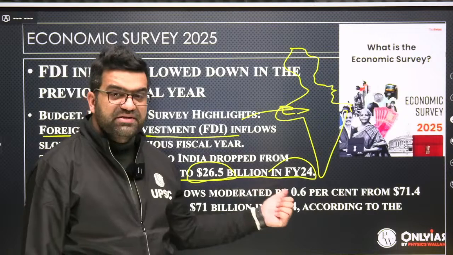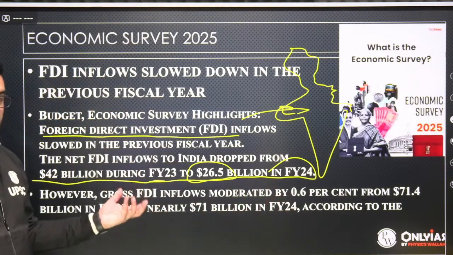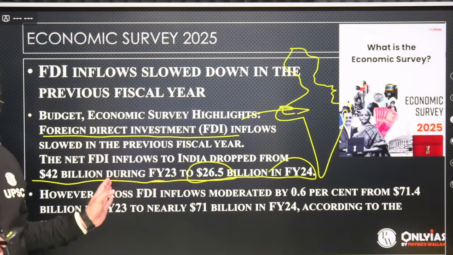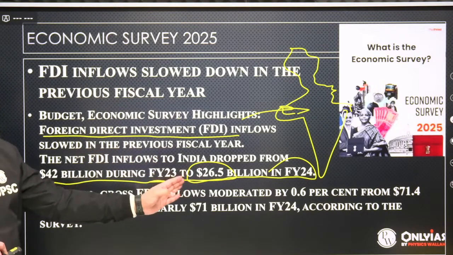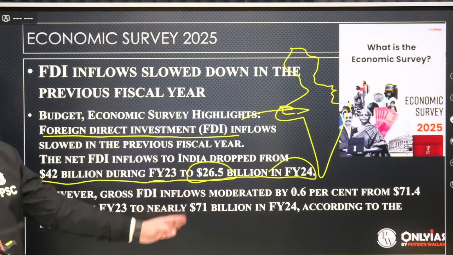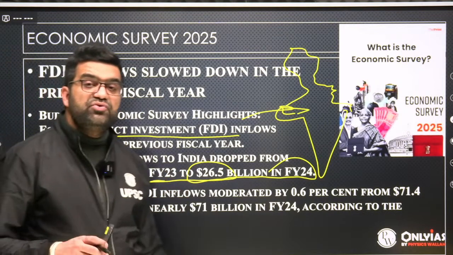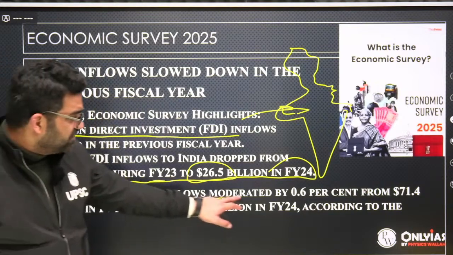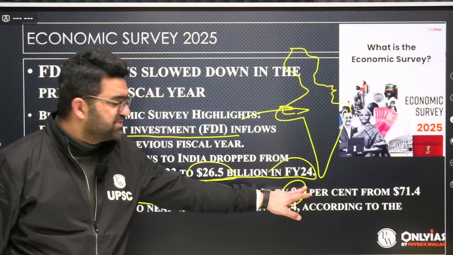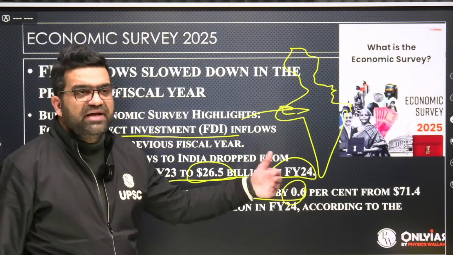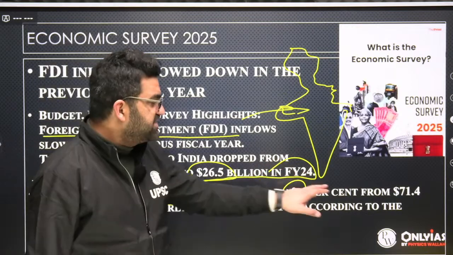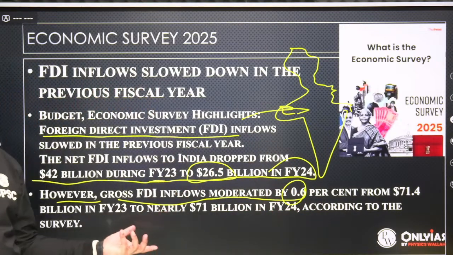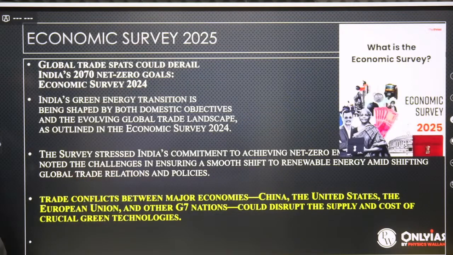But here the economic survey says the FDI inflows have reduced by around, you can see, around 15.5 billion dollars, and $1 billion is around 8,200 crore rupees. Now, the good thing is gross FDI inflows moderated by just 0.6%. See, the economic survey is giving us the relief that in percentage terms, the FDI inflows have not reduced as much. Okay, so we can heave a sigh of relief over here.